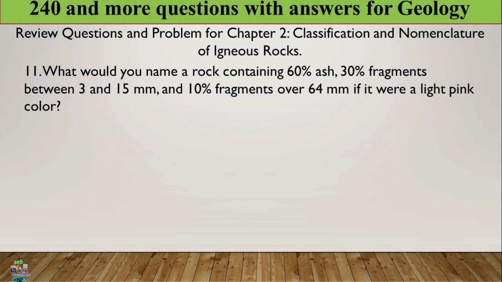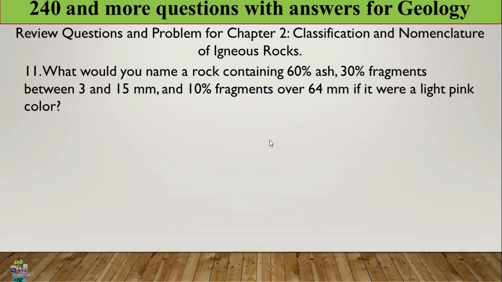Let us proceed to another very interesting and very important question, question number 11. I am surprised by this question, okay? Every geological exam seems to have a question like this. If you know how to calculate this percentage value, you will not be confused when calculating in the exam.